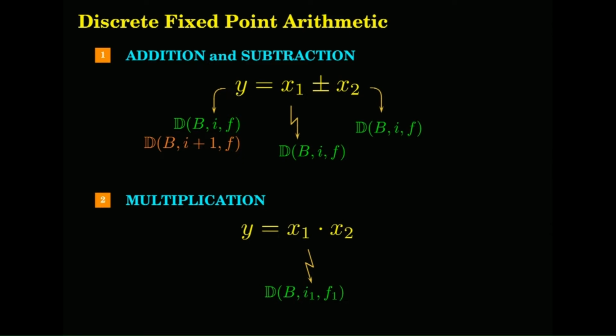X2 should be in what format? Should it be in I1 F1 format? It can be any other format also. Okay, so let us say I2 F2. What will be the result? So the result will be I1 plus I2 and F1 plus F2 in the fractional part.